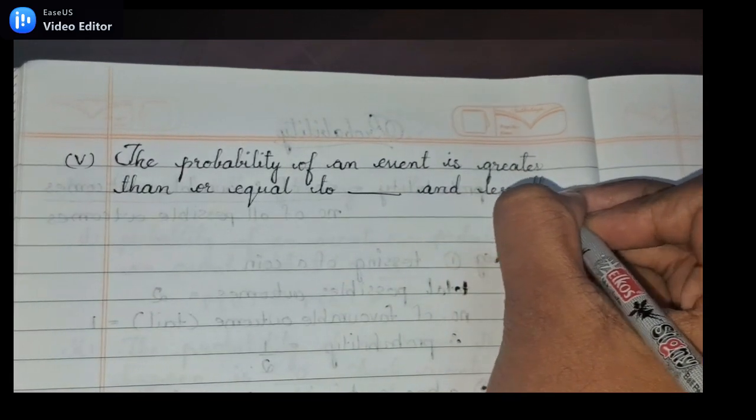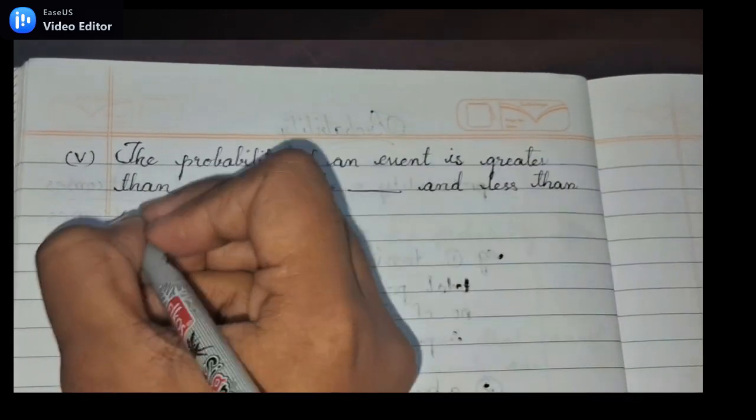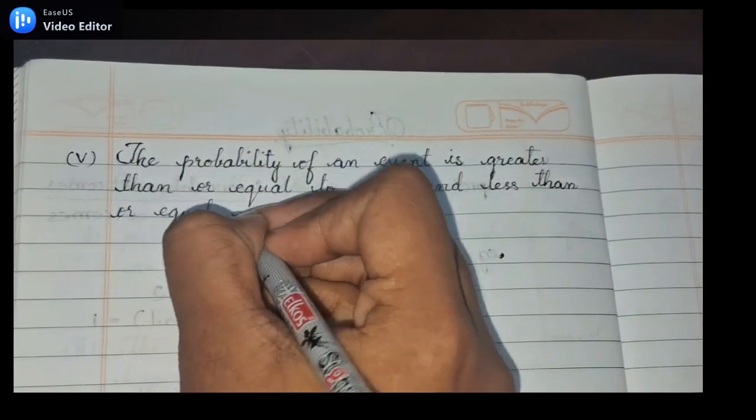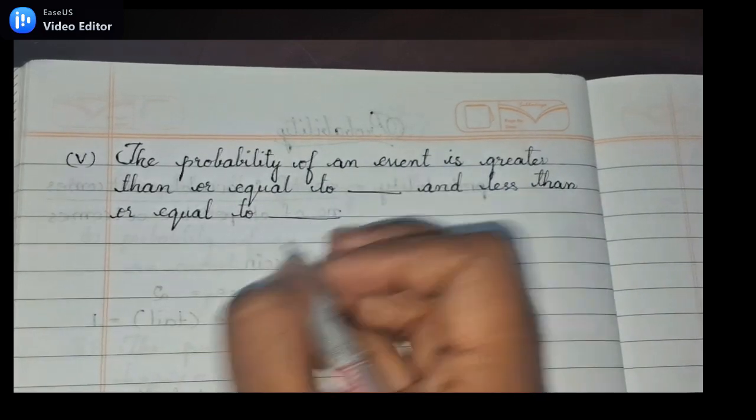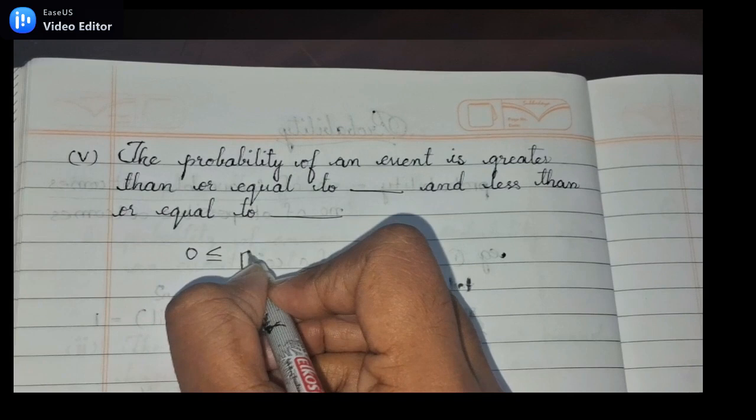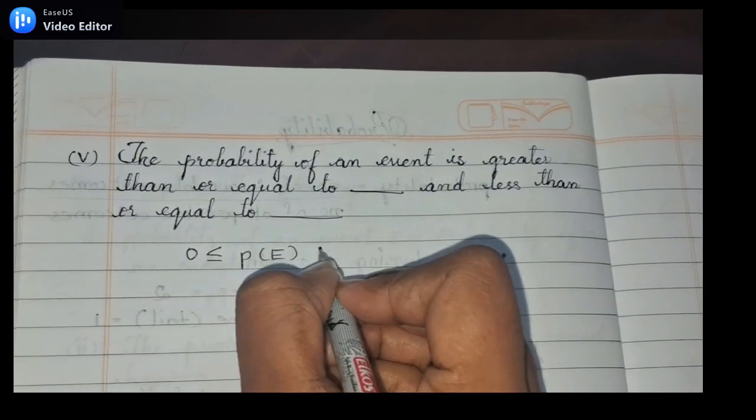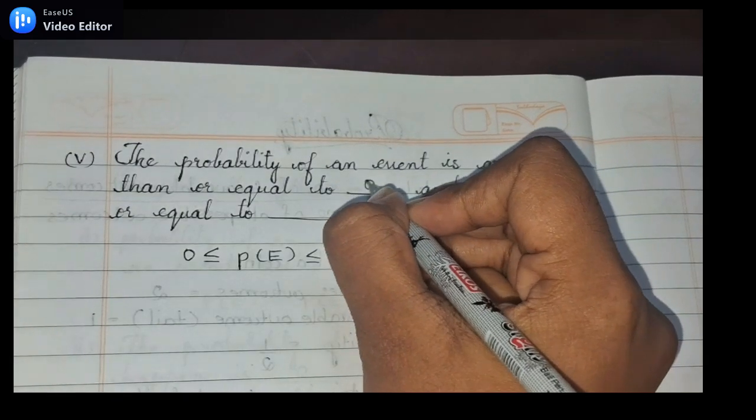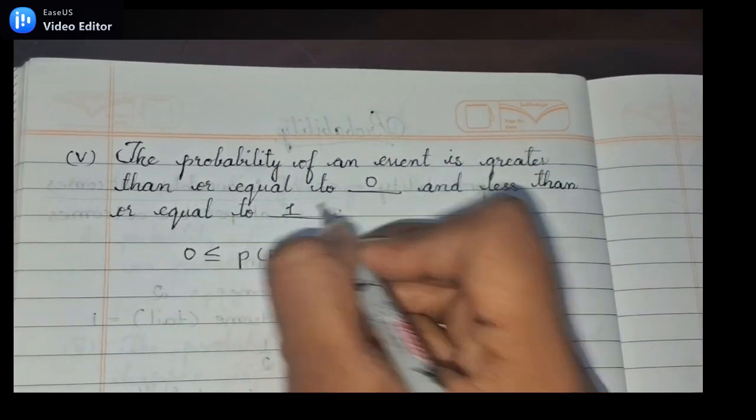Next question is, the probability of an event is greater than or equal to dash and less than or equal to dash. Now, according to the formula, P of E, that is the probability of an event, is less than or equal to 1 and greater than or equal to 0. The answers will be 0 and 1 respectively.